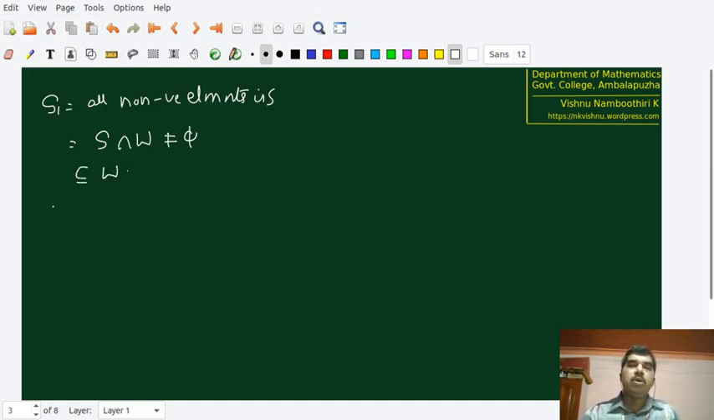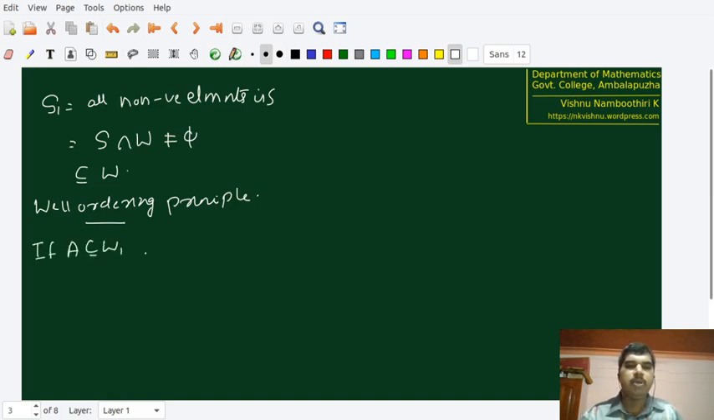Now we have to recall an important axiom. That axiom is nothing but the well ordering principle. The well ordering principle is a very simple statement. It says that if you take a non-empty subset of the set of all whole numbers, that is, if A is a subset of W and A is not equal to phi, then A contains a least element.